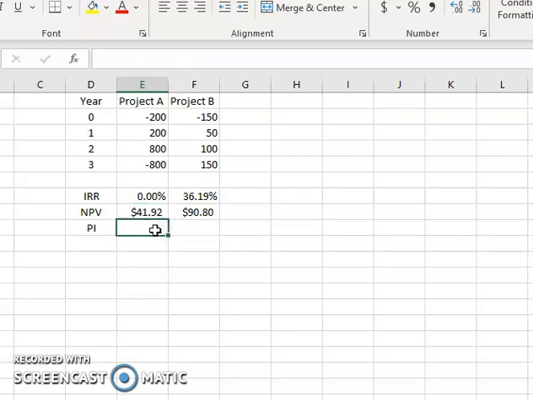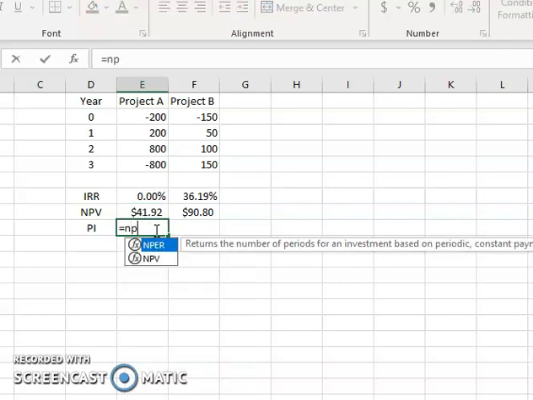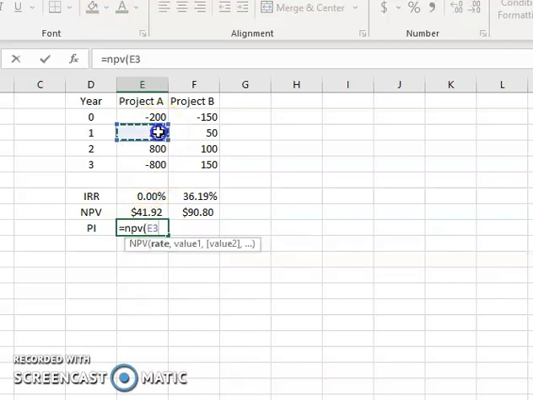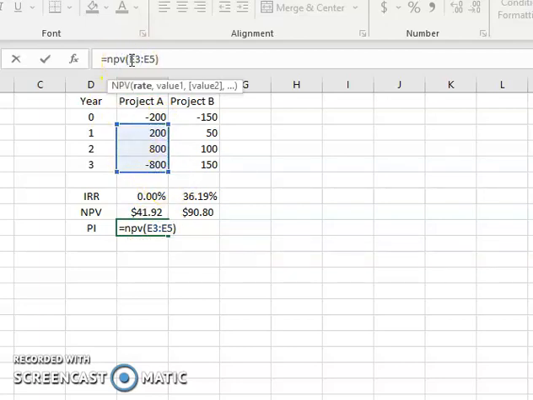For the profitability index, we'll do equals NPV, and then we'll highlight everything just like we did before. I need to do it at 0.1, so 0.10, comma, and then I'm going to divide that by the initial investment.